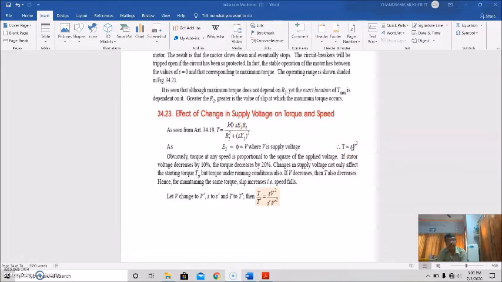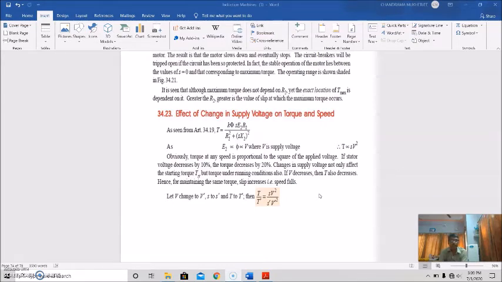Obviously, torque at any speed is proportional to the square of the applied voltage. So if stator voltage decreases by 10%, torque will decrease by 20%. Changes in supply voltage not only affect the starting torque, but torque under running condition also.